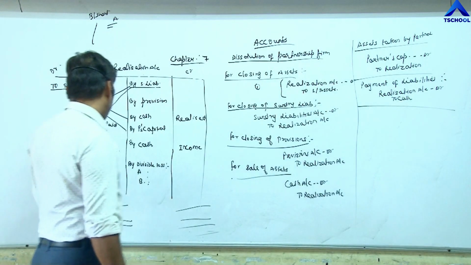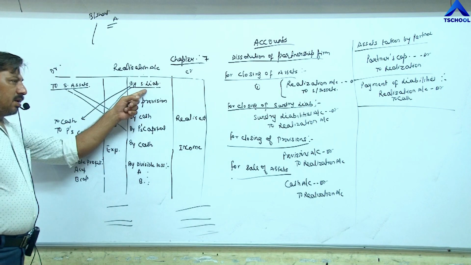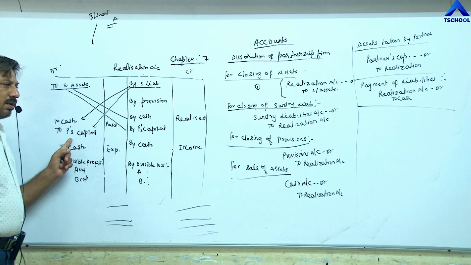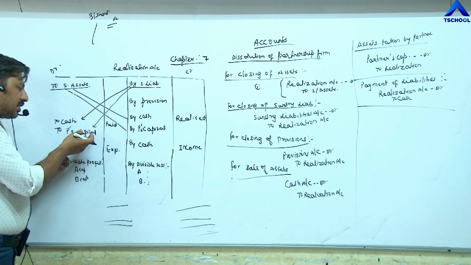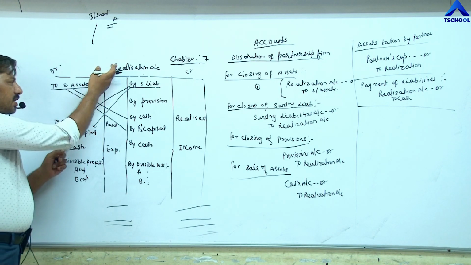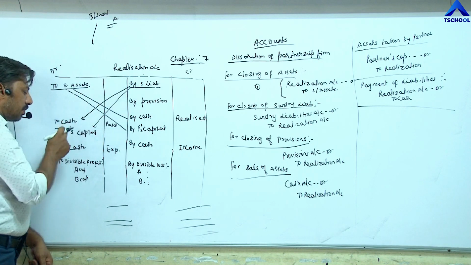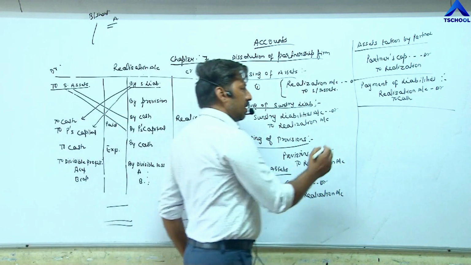Next, if any liability out of these liabilities is paid by a partner, the entry will be passed on the debit side of realization account to partner's capital. So the entry becomes realization account debit to partner's capital.